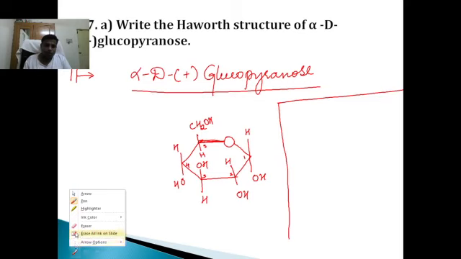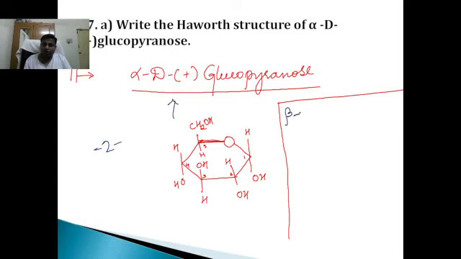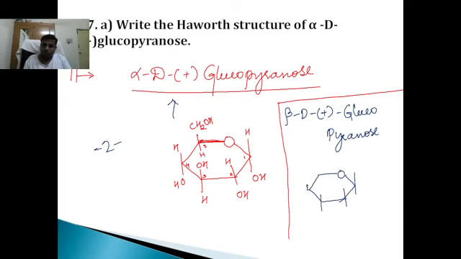Students, if they ask you to write beta D plus glucopyranose, how do you do it? Very simple. This is for 2 marks. You write an oxygen at one of the corners.